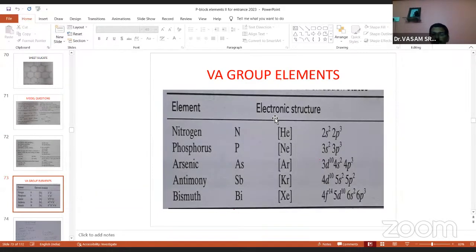Okay. Now 5th group elements. This is also an important lesson from p-block elements. Now you see the 5th group elements.